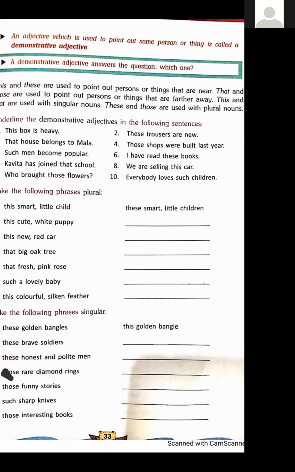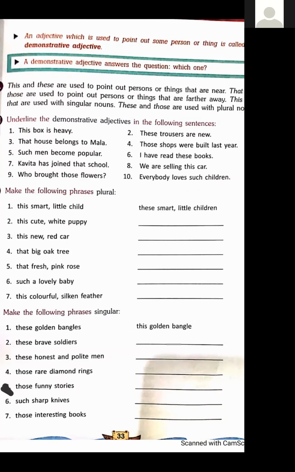I am discussing this one. We have to make the plural. The plural for this is these. Okay. Next, little child. And all of you know the plural for child, children.